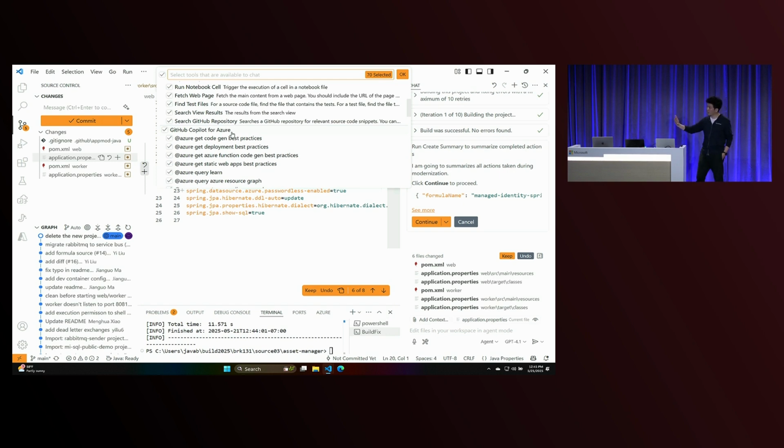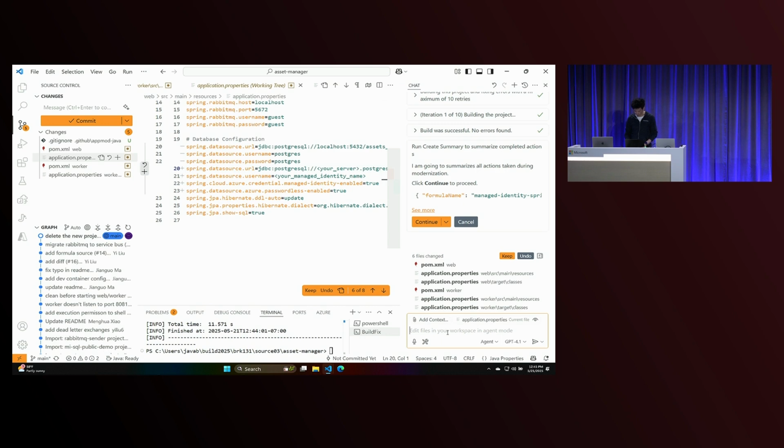In this case, what it's going to do is analyze my application using Copilot. It's going to discover what Azure assets I need to create, and then it's going to generate bicep files for you. And then it will deploy the application for you. So I'll kick it off here, but it also takes a little while. The way you get it started is you can simply say, please deploy my application to Azure.